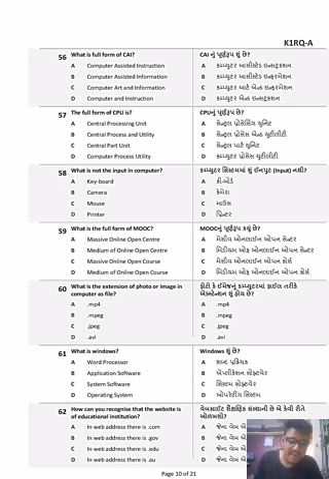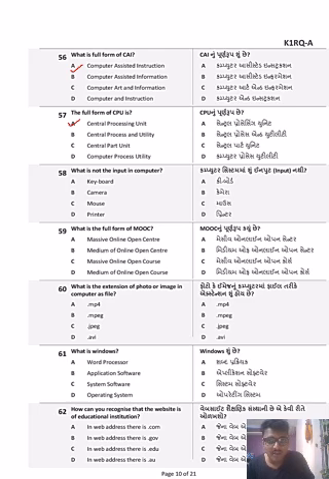What is the full form of CAI? Now moving on to ICT and technology section. What is the full form of CAI? CAI stands for Computer Assisted Instruction. What is the full form of CPU? Central Processing Unit. Where is Central Processing Unit? Option A, Central Processing Unit.